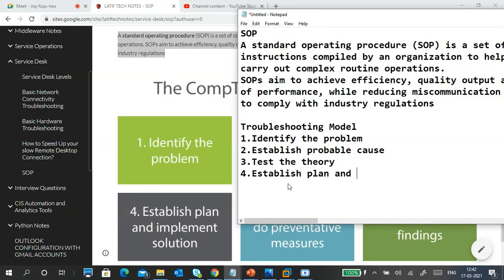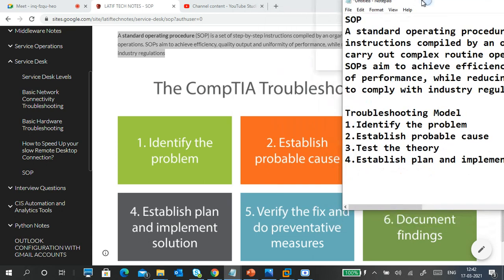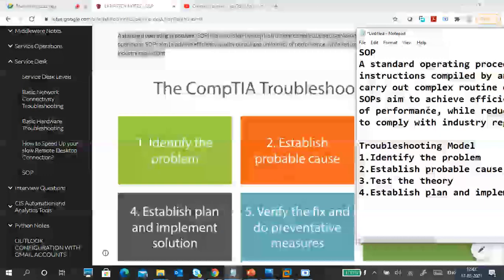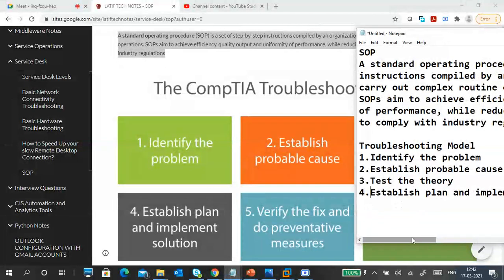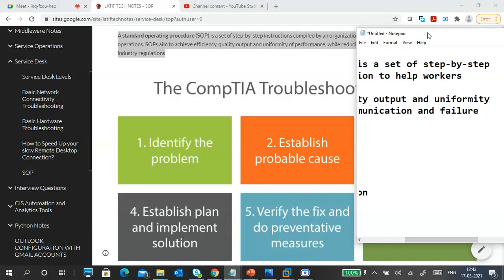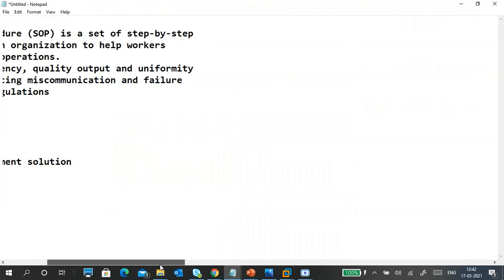Plan and implement solution. So you have to plan how to solve the issue and implement the solution. Implement the solution.